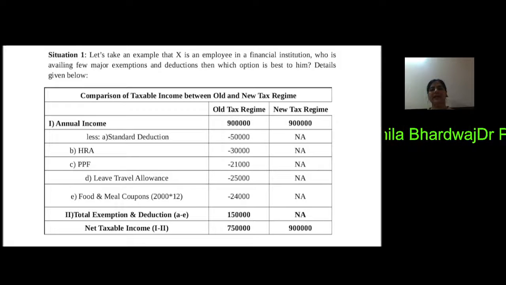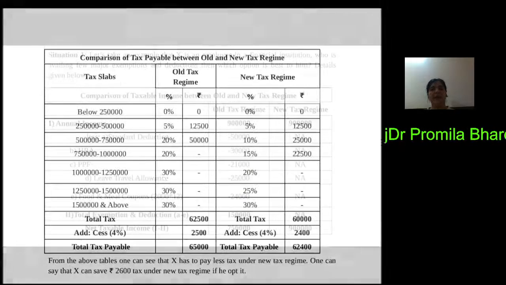Now we can easily see from this table that the net taxable income of Mr. X is 7,50,000 under the old tax regime, and in the new tax regime the taxable income is 9 lakh. Now what should he have to pay?